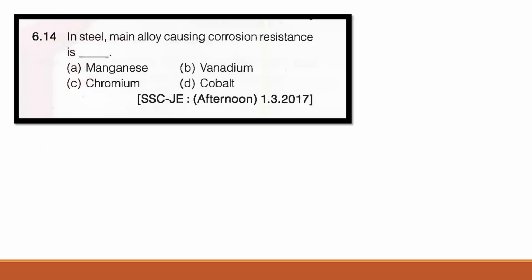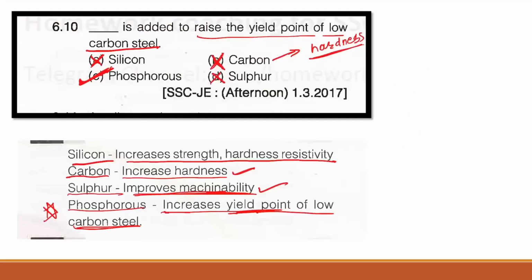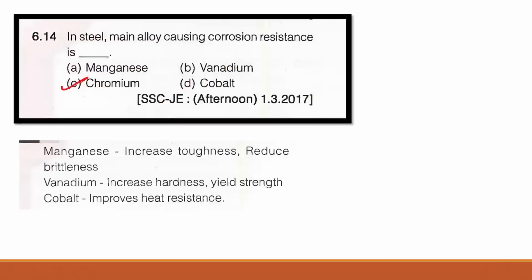Now question number 14, in steel, main alloy causing corrosion resistance is. So here the correct answer is chromium. As we have seen earlier, the chromium is used as a corrosion resistance material for the steel in its alloy form.